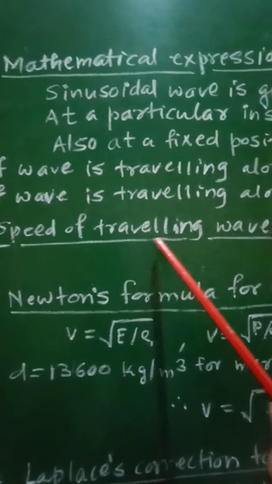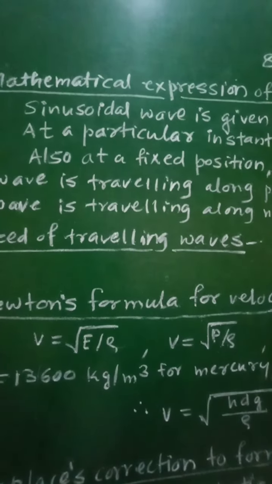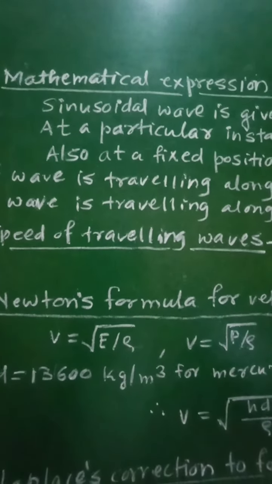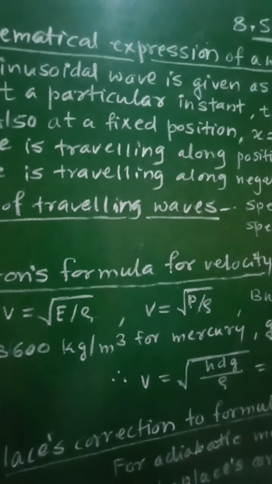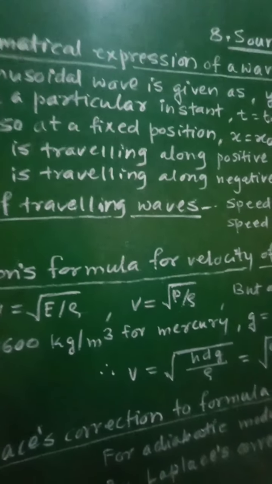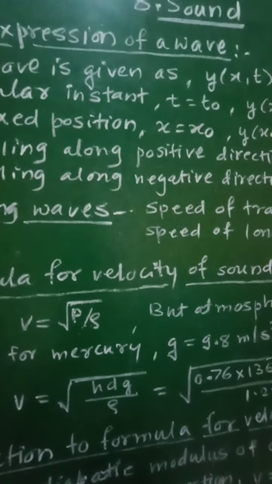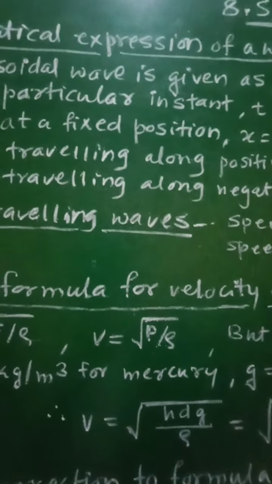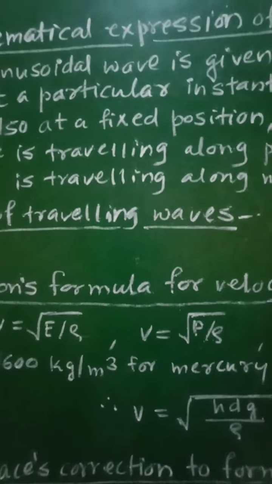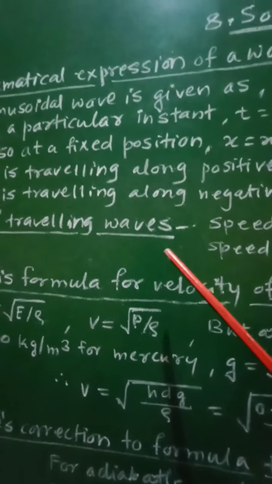And now let us see the next point, that is speed of traveling waves. If any wave is traveling, for example if you consider the mechanical waves, then the speed of the mechanical waves will depend upon two factors, that is the elastic properties of the medium and second point will be the density of the medium. So these two factors will decide the speed of the traveling wave, that is mechanical progressive waves.